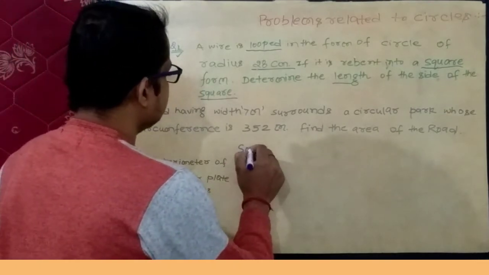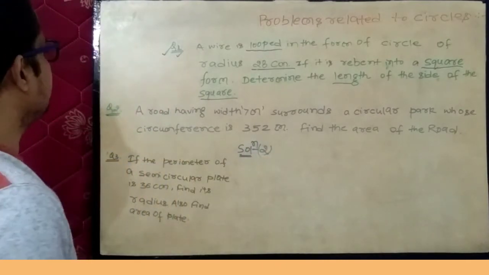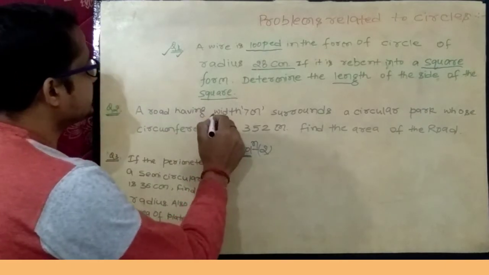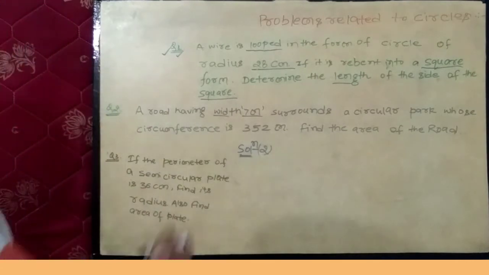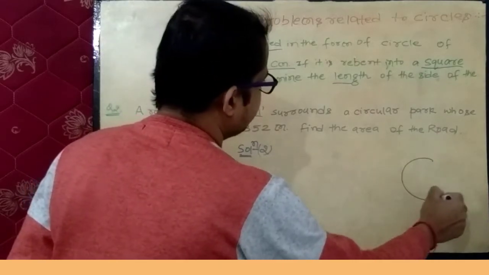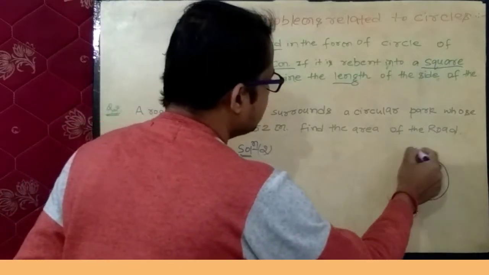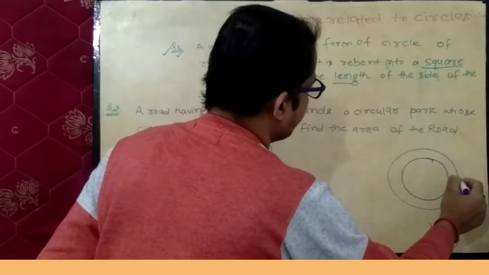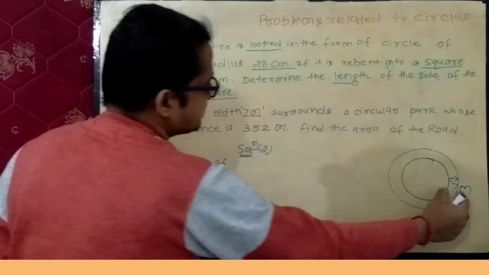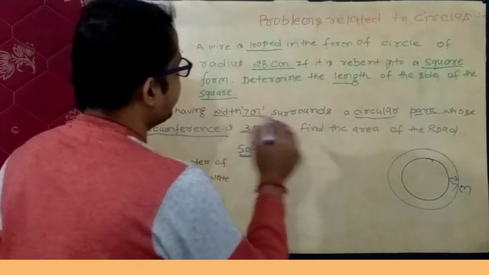Solution 2. Now I am moving on to the second problem. What is the question? A road having width 7 meter surrounds a circular park. There is a circular park and there is a road having width 7 meter. This is the width of this road which is surrounding a circular park whose circumference is 352 meter.